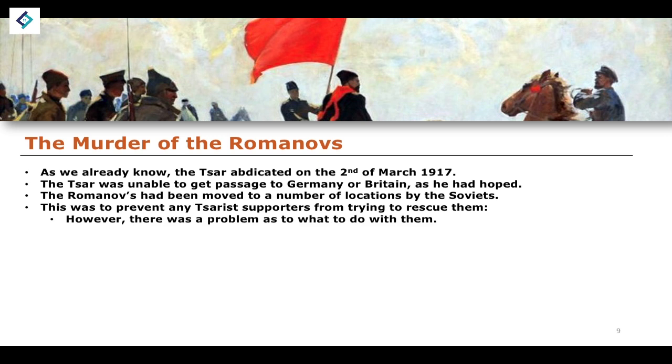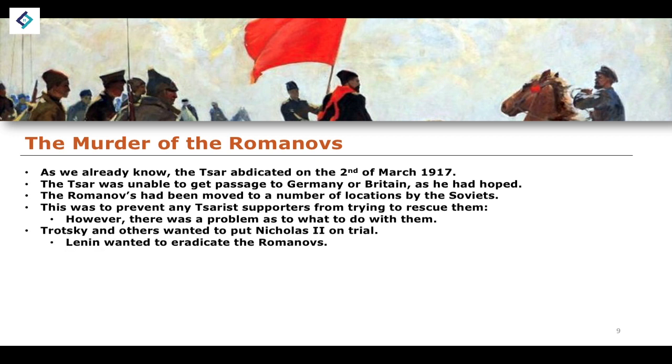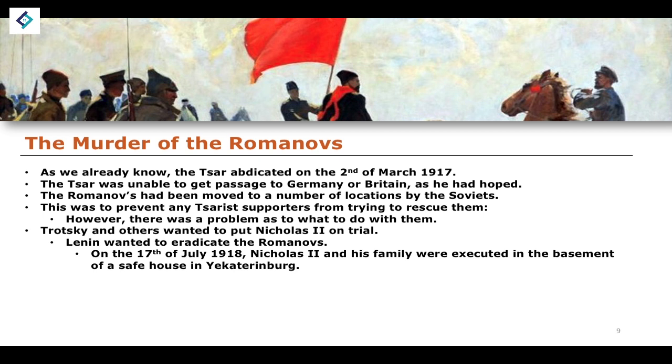But this raised an issue. What do we do with the Romanov dynasty? What do we do with these people? Do we just allow them to live out their lives? Do we exile them? Do we send them wherever? Do we put them on trial, as Trotsky wanted? He wanted to see Nicholas II be put on trial. Lenin wanted to simply eradicate the Romanovs, and so as a result of this, on the 17th of July 1918, Nicholas II and his family were all executed in the basement of their safe house.